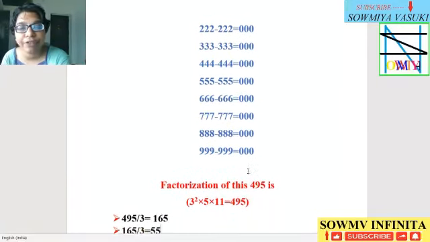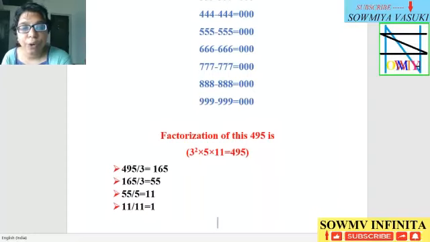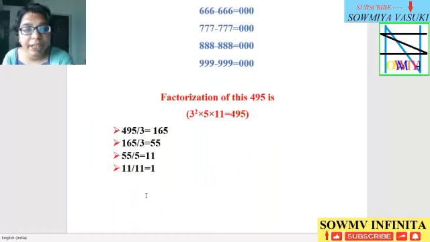And the factorization of 495 is as follows. 495 divided by the divisor 3 is equal to 165. The 165 is further divided by the divisor 3 is equal to 55. Then 55 is further divided by divisor 5 is equal to 11. 11 is further divided by divisor 11 is equal to 1. So the factorization of 495 is 3 squared into 5 into 11 is equal to 495. 3 squared means 9, 9 into 5 is 45, and 45 into 11 is equal to 495.